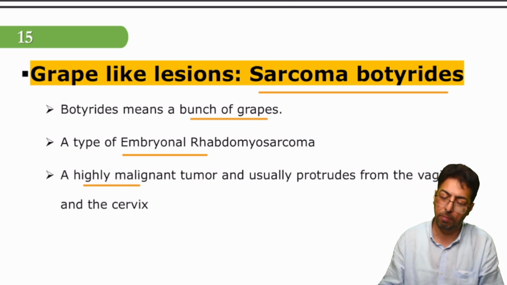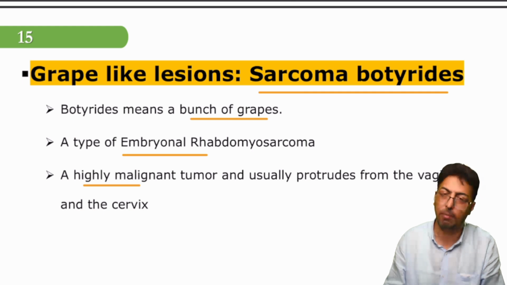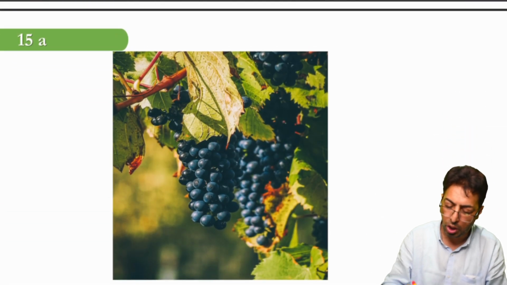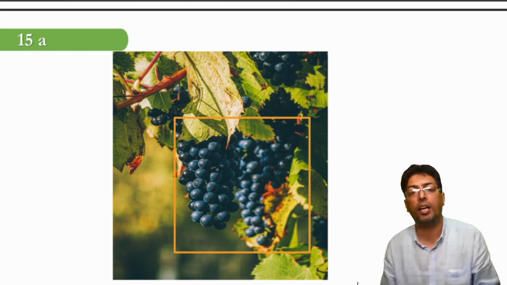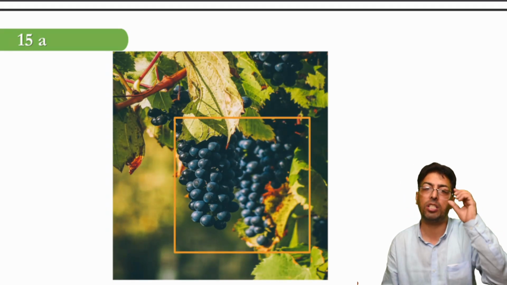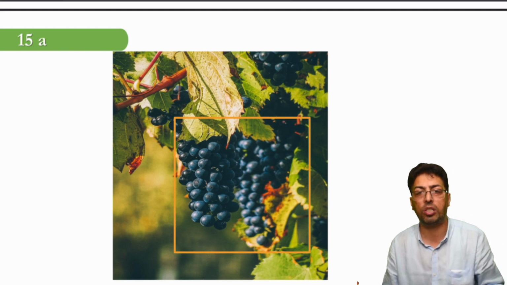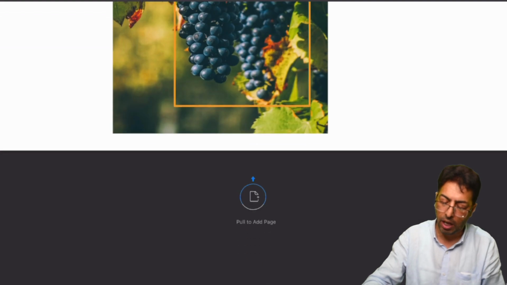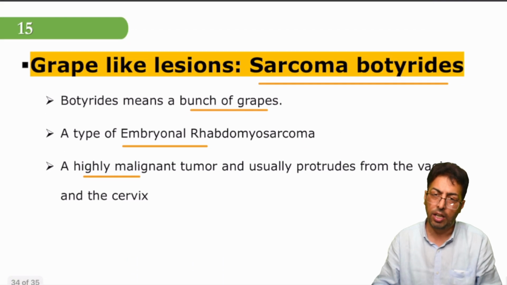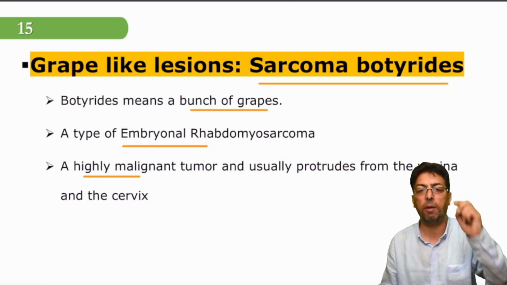You have to remember that's why we give it the name sarcoma botryoides, because of the cluster of grape-like lesions. You have a cluster of grapes hanging over here, and this is how grape-like lesions would be present within the uterine or cervical cavity of a young female. So this is something about sarcoma botryoides.